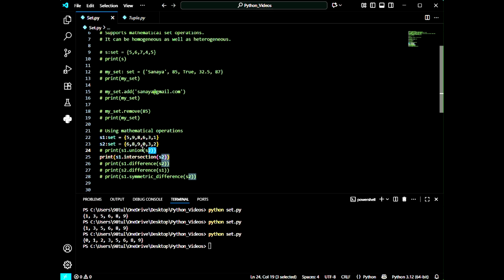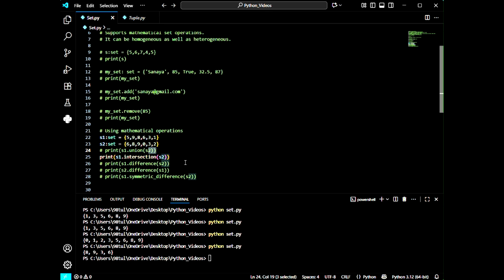So we can see that 9 is present here, and that means 9 is present in the second set, and 9 is also present in the first set. 6 is present in the second set, also present in the first set, and 3 is also common, 8 is also common. So it will give me just these numbers. Okay, let me print. So we can see 8, 9, 3, 6. It is giving me just the difference. That means the elements, actually not really difference. It is giving me the common elements present in both sets.